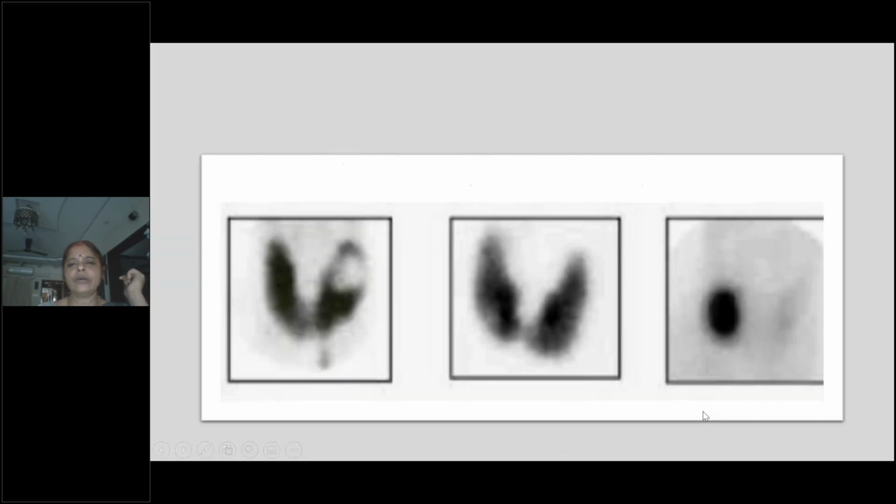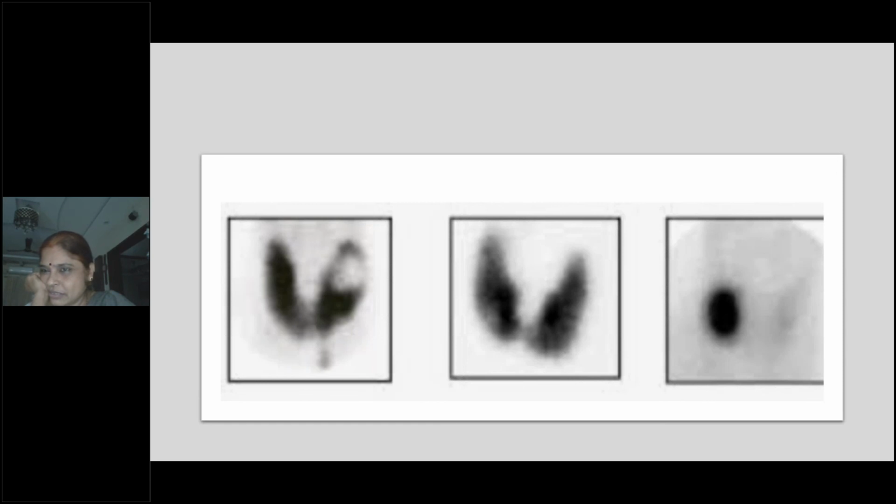Okay. So now here I'm showing you a radioiodine scan. Can you comment on these pictures? What is the first one? What is the second one? What is the third one? Cold nodule, ma'am. Very good. The first one is a cold nodule. The middle is normal one, ma'am. Normal. Very good. Normal warm thyroid gland.